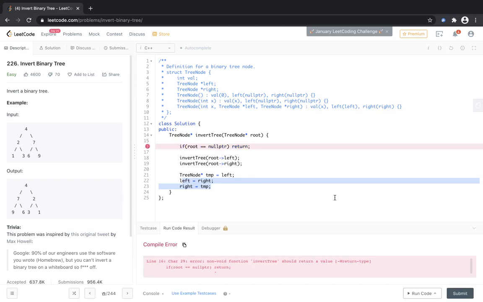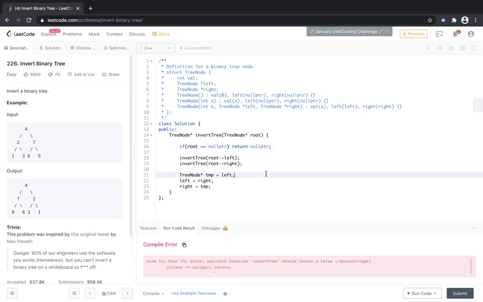I'm trying to run the code, and we have some kind of error, and actually we need to return some kind of tree node. So I will return a null pointer. So when we are at a null pointer, return a null pointer. Okay, so this code returns something actually.